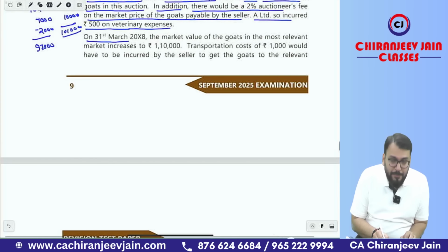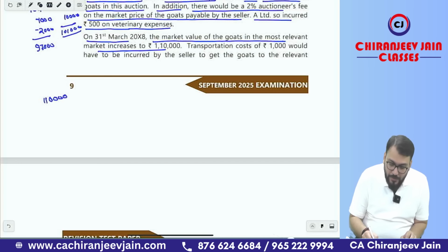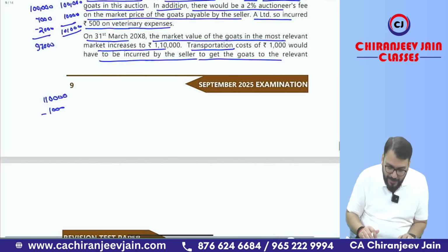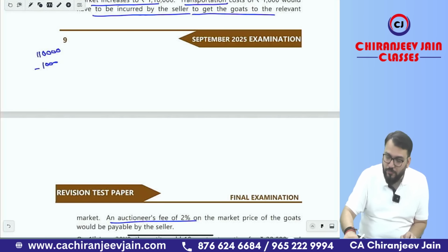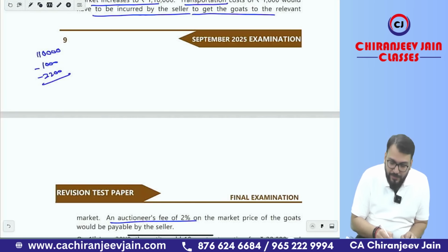On 31st March, this is the reporting date. The market value of gold in the most relevant market increases to 1 lakh 10,000. The transportation cost is 1,000, so minus 1,000, which would have to be incurred by the seller to get the gold to the relevant market, and the auction fee is 2%. So 1 lakh 10,000 into 2% is equal to 2,200. It will be 1 lakh 10,000 minus 1,000 minus 2,200.